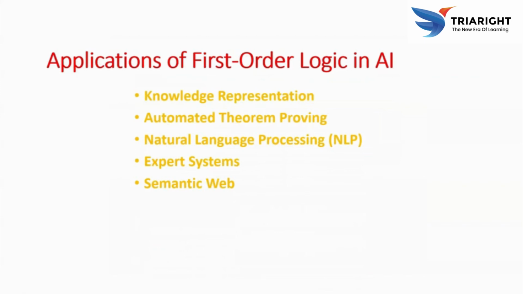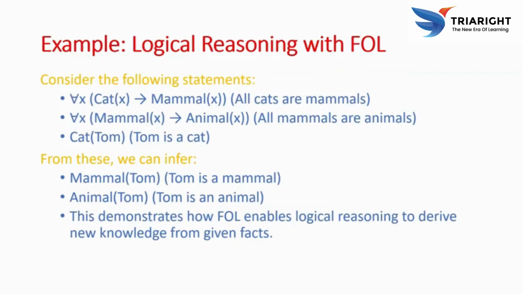Automated theorem proving verifies software correctness and proves mathematical theorems. NLP structures and understands language for tasks like machine translation and question answering. Expert systems encode knowledge to infer decisions, such as legal rules. The semantic web enhances intelligent web search by defining relationships between resources.